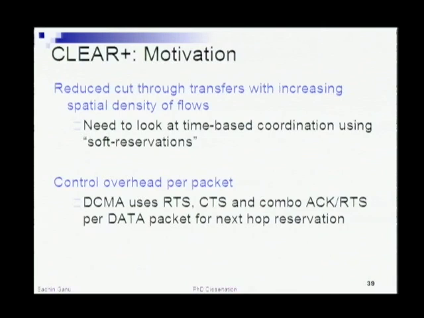So why not make use of that to set up a kind of soft reservation, and I'll explain through an illustration what that means. So try to establish a soft reservation in the routing phase itself and keep the MAC design much simpler, much cleaner, and more like a burst mode, where you eliminate all the RTS, CTS requirements that you need at the MAC layer currently.